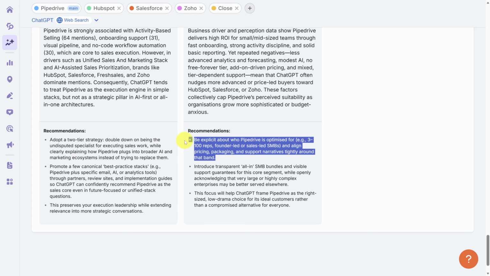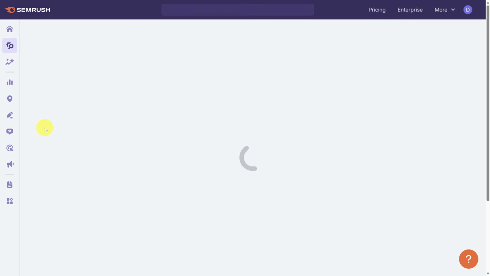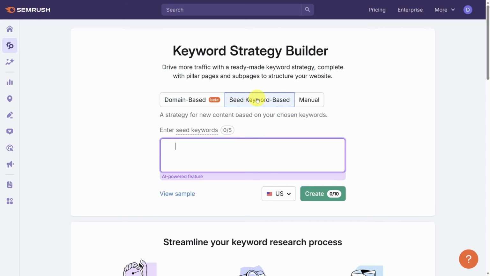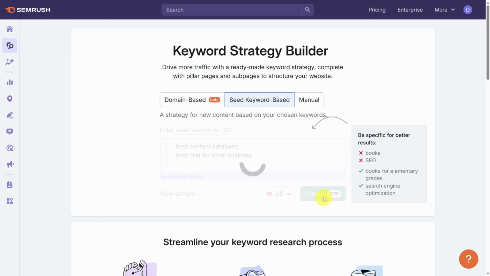Moving into tactics, let's talk about content creation. Head back over to the SEO toolkit and then go to the keyword strategy builder. The really old way of doing things was to create pages for each keyword. Now we're creating content that targets hundreds of keywords per page. It's tough to brainstorm that content structure, so that's where this tool helps. Click on Seed Keyword Based and type in some of the keywords and maybe even some of the prompts that you want to target. Then click the Create button.